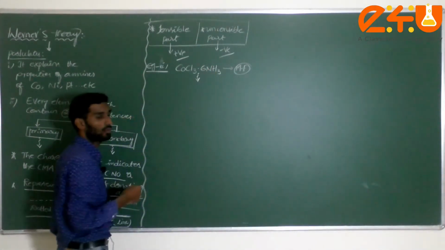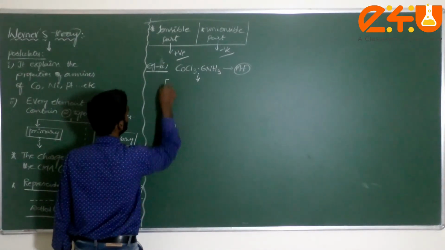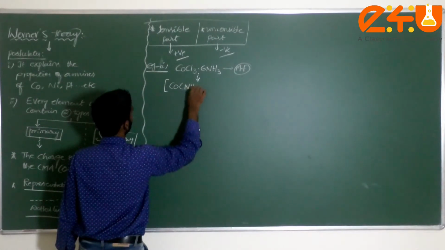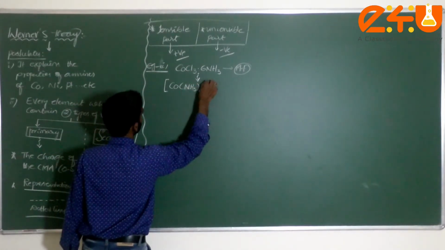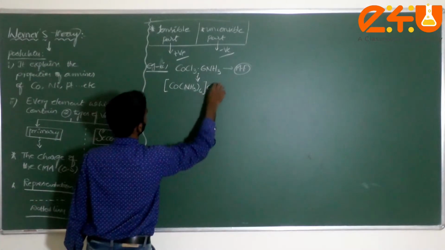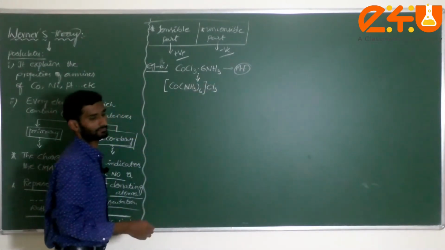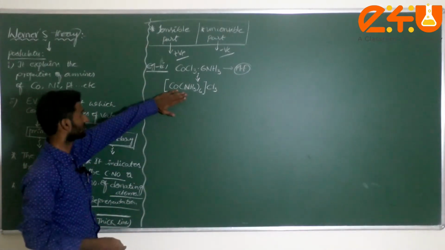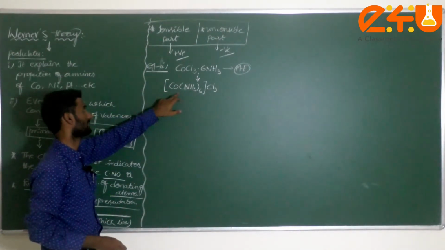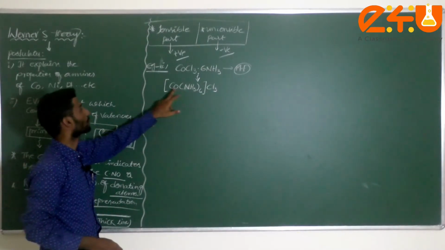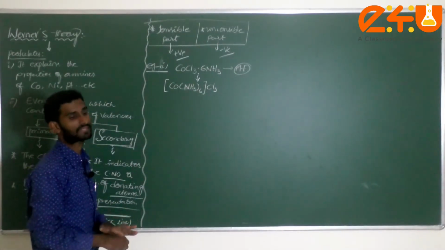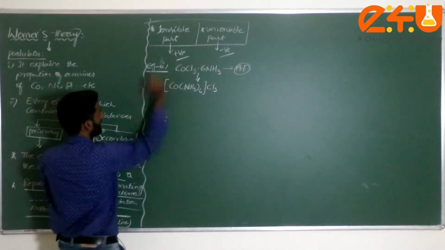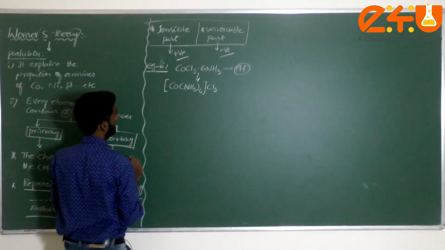In complex form, how are you going to write it? This is [Co(NH3)6]Cl3. This is called hexaamine cobalt(III) chloride. This is example 1, and I can consider this case like this.